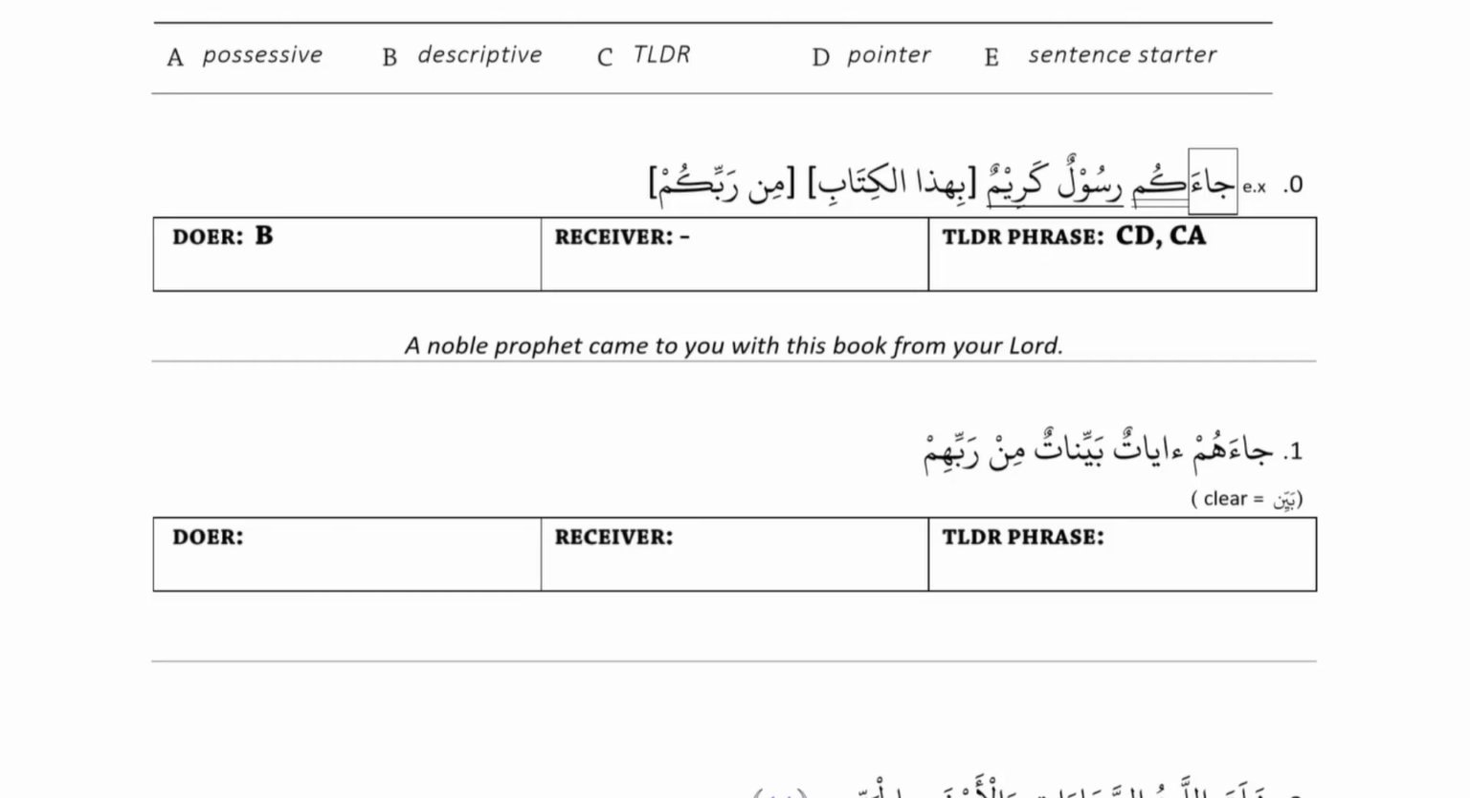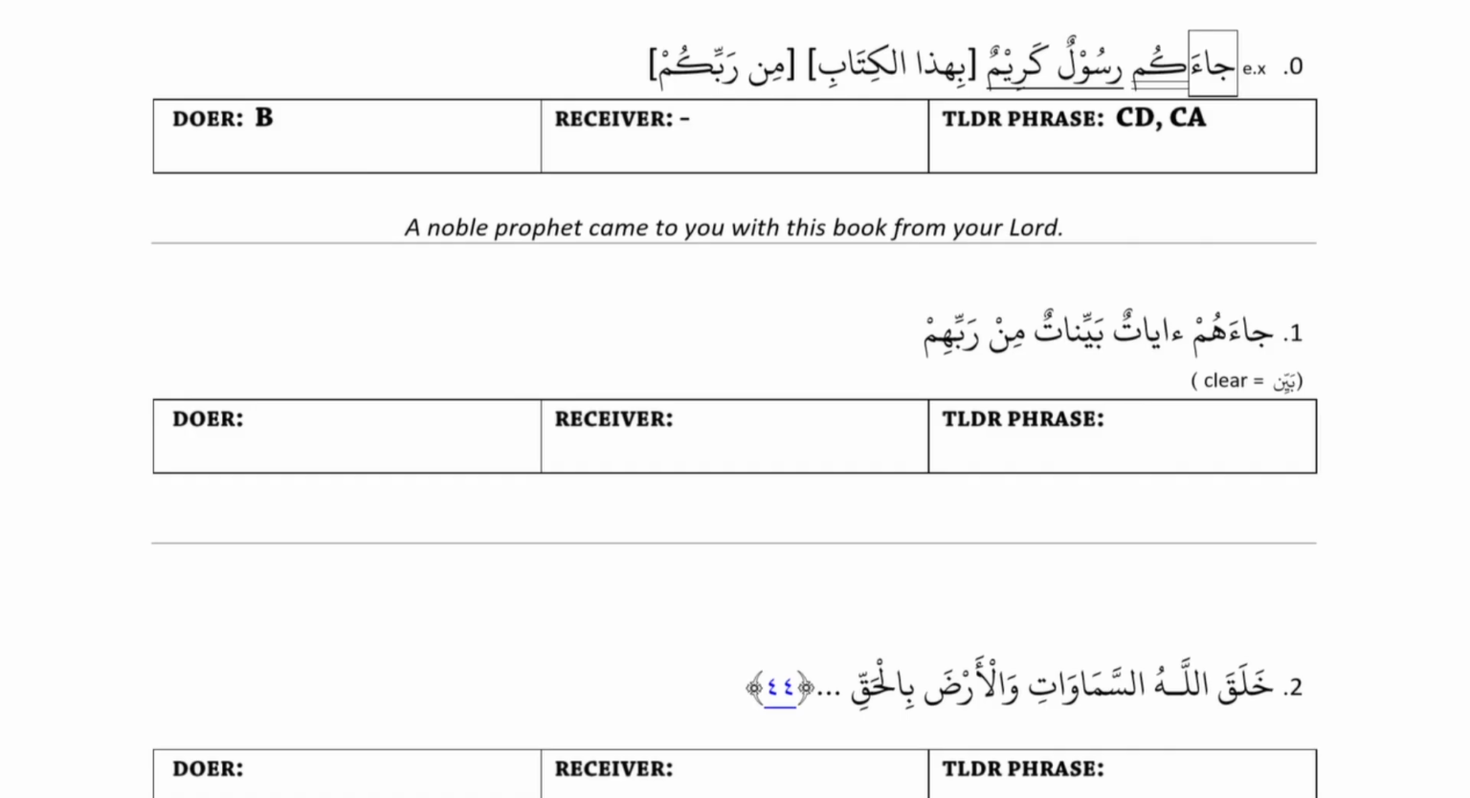Okay, let's work through these sentences using the break and sort process, and then let's translate them. Number 1: جاءهم آيات بينات من ربهم. So ja'a is our action because it's the first word. Hum is a pronoun attached to the action, so that's receiver.